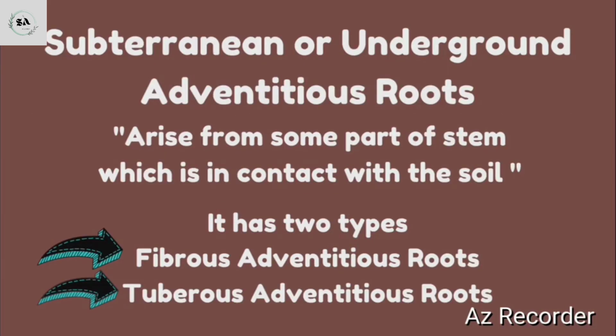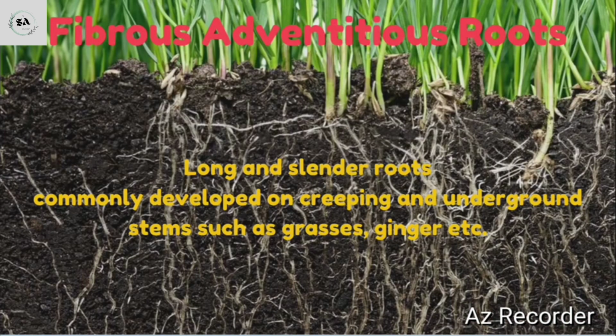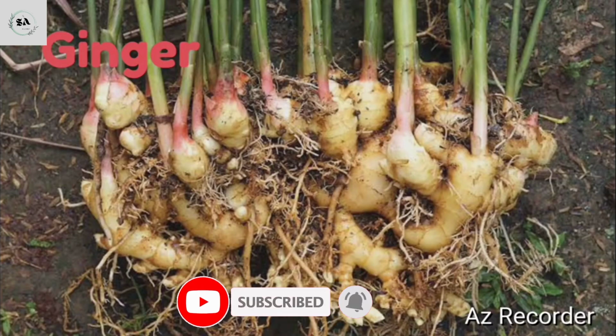First is the subterranean or underground adventitious roots. These roots arise from some part of the stem which is in contact with the soil. It has further two types: fibrous adventitious roots and tuberous adventitious roots. Fibrous adventitious roots are the long cylinder roots commonly developed on creeping and underground stems such as grasses and ginger.